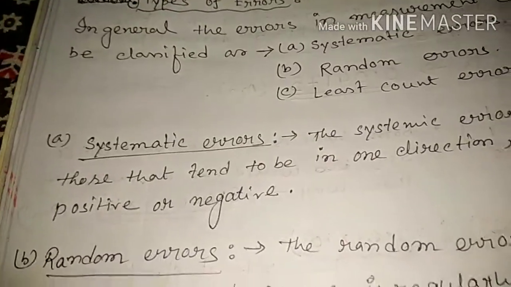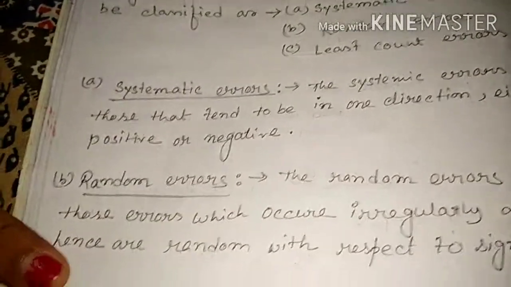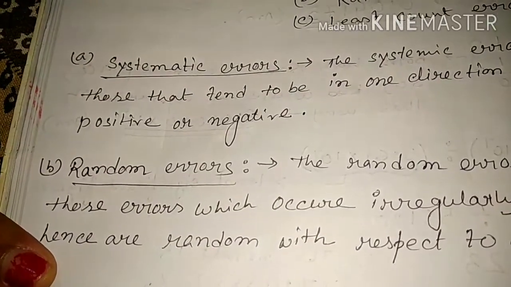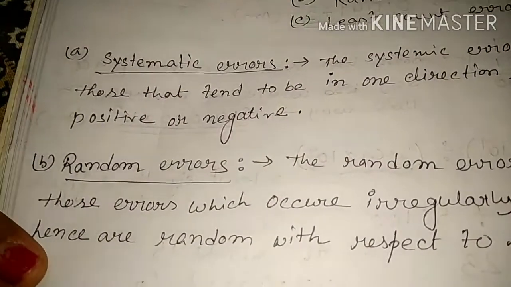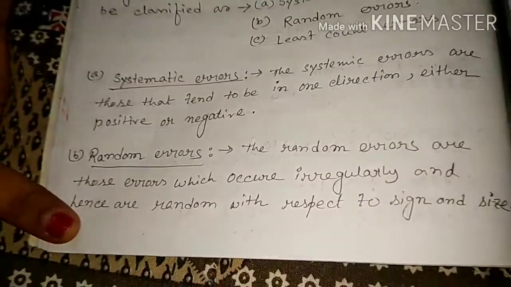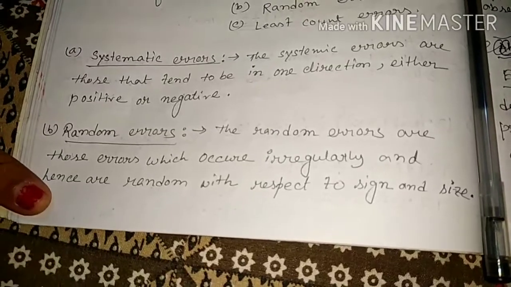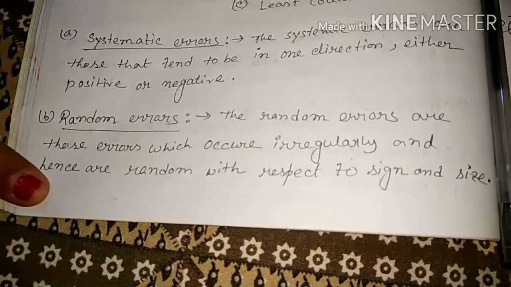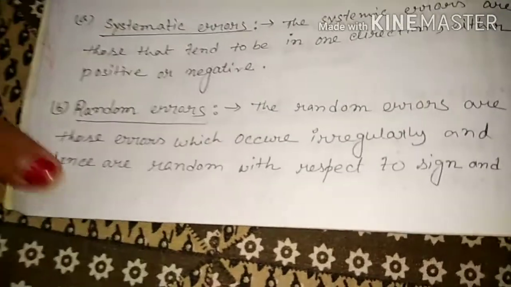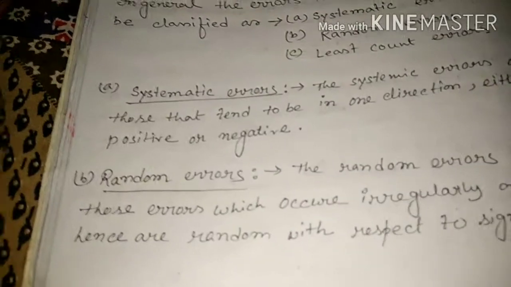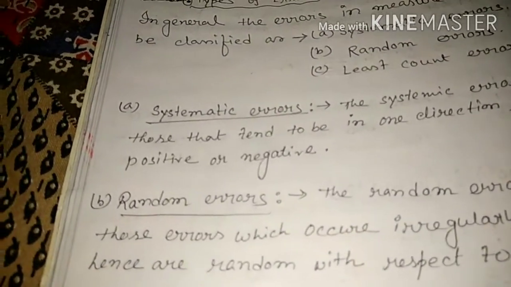So at that time we consider the mean value as the true value, if there is no other method to find the true value. Understand, that is called random error. It occurs irregularly with respect to sign and size, that means the magnitude and the direction. Okay, so these are the types of errors.